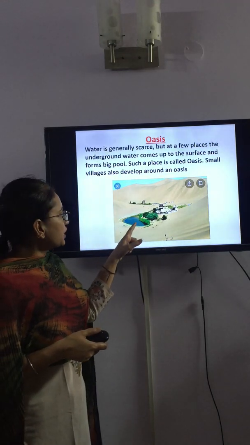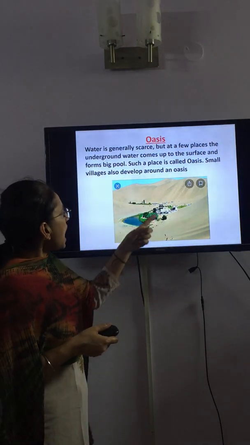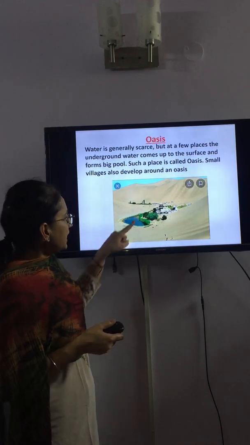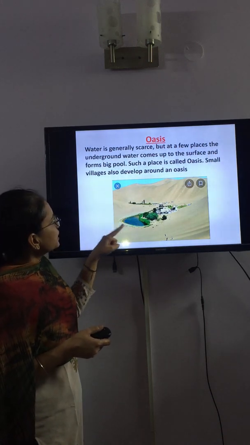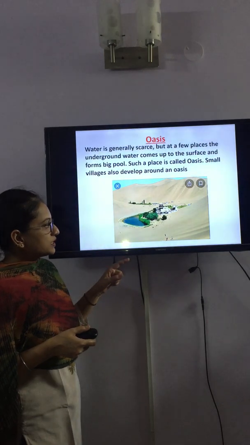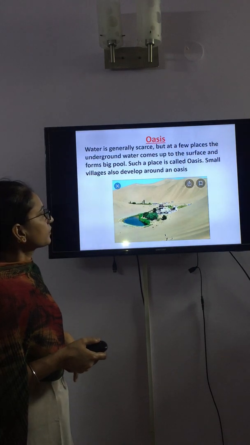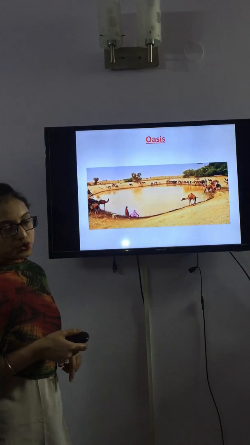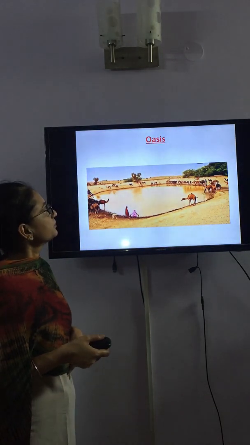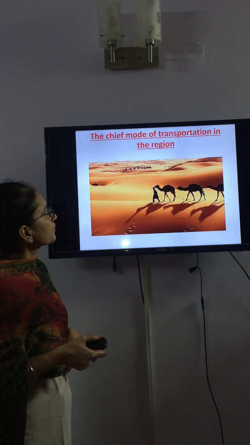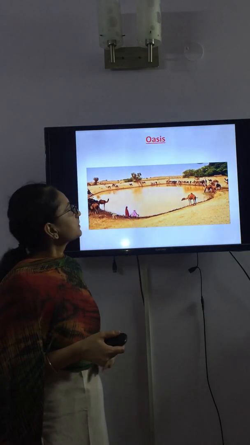See, you can see in the picture, this is underground water that comes up to the surface and forms a big pool. And this place is called an oasis. Small villages also develop around an oasis because they can get water from the oasis. I am going to show you some more pictures so that you can clearly understand what is an oasis. See, people can get water from oasis.